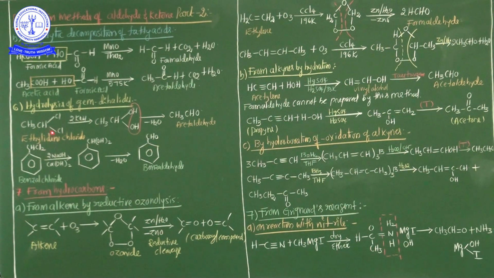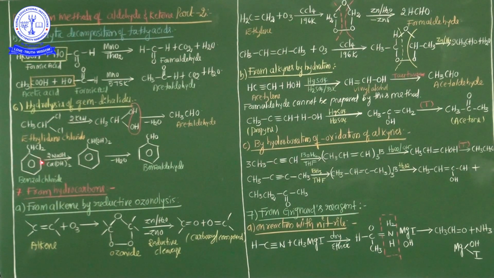Now see here, ethylidene chloride, CH3CHCl2, in the presence of potassium hydroxide, an alkali. What happens? This is an unstable compound. After elimination of a water molecule, one hydrogen and one OH group, acetaldehyde is formed. This is important: acetaldehyde is formed.